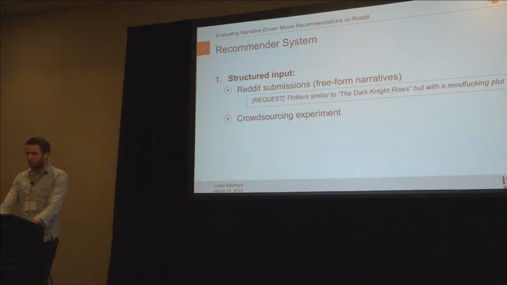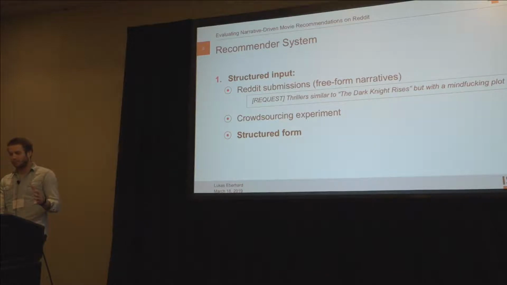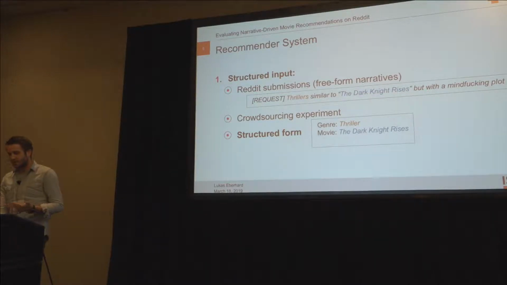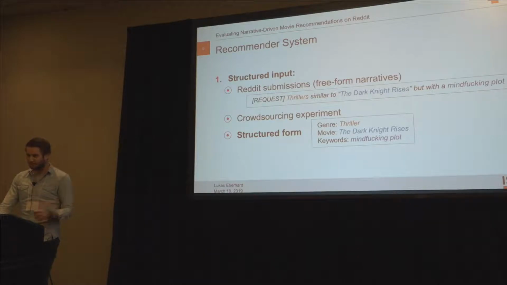We did this by performing a crowdsourcing experiment where we took existing Reddit submissions and asked crowd workers to tag movie titles in the submissions, to tag genres or keywords, to bring them into a structured form. And for our example, this would look like this. We would have a genre, thriller. We would have a movie, The Dark Knight Rises, and we would have the keywords mind-fucking plot.